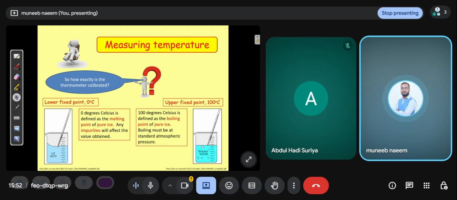100 degrees centigrade is the upper point. When you put a bowl of water on the burner and the water boils, the temperature is 100 degrees centigrade, and it doesn't increase after that.